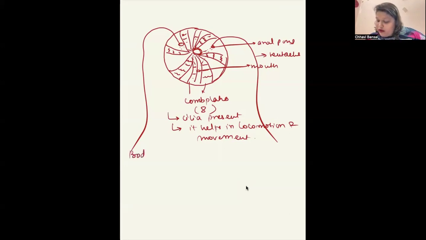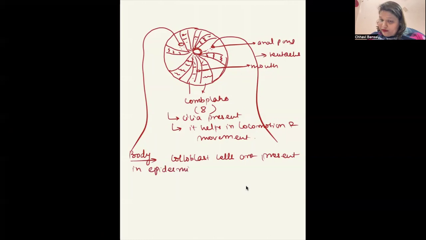So, body. Coloblast cells are present in the epidermis of tentacles, right? And help in capture of prey. Fine. They have statocyst for balancing.